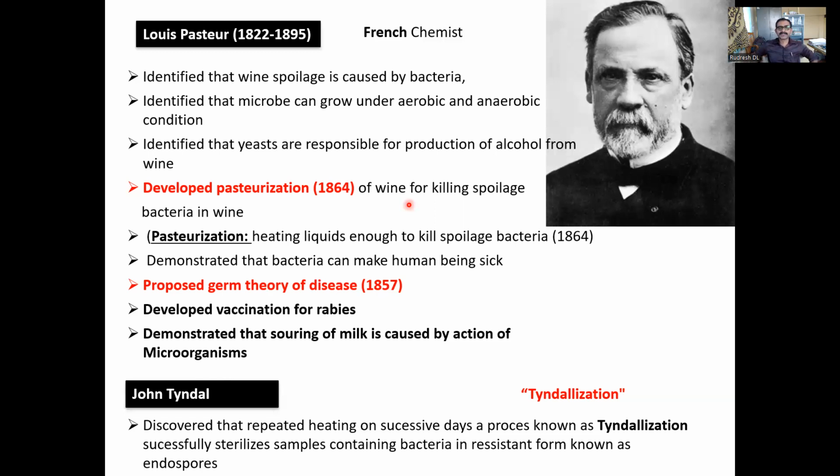In this way, fungi produce fungal spores. Bacteria produce different types of structures; endospores are one type of resistant structure. Cysts are another type of structure produced by bacteria and also protozoa. Among all these, the endospores produced by some groups of bacteria, like Bacillus and Clostridium, are highly resistant to adverse environmental conditions. These endospores can survive for years. Even if you keep them in boiling water for 24 hours or even a month, they will still survive.